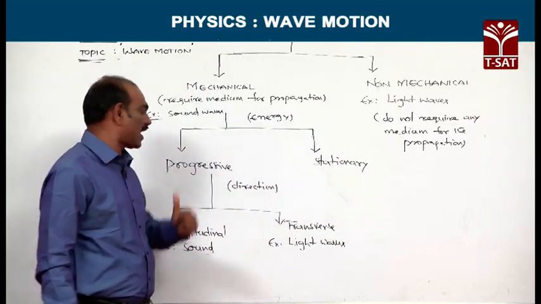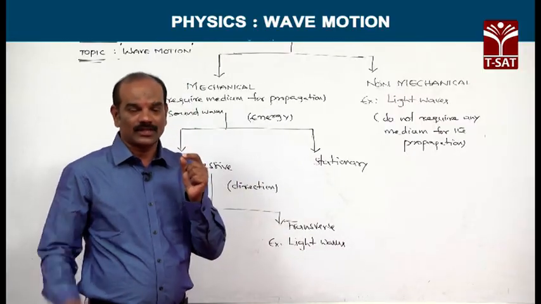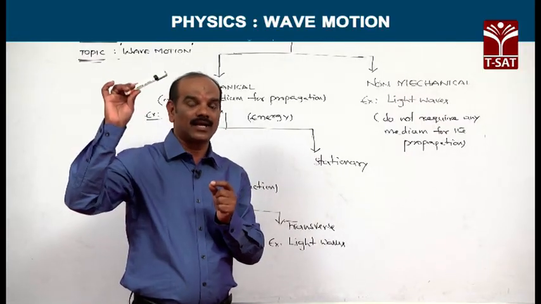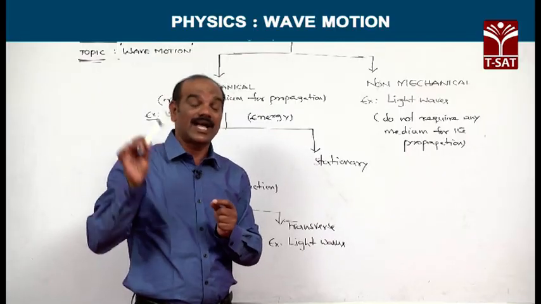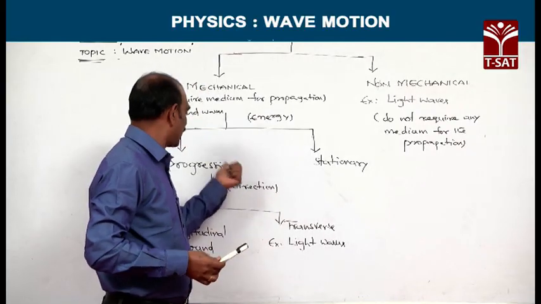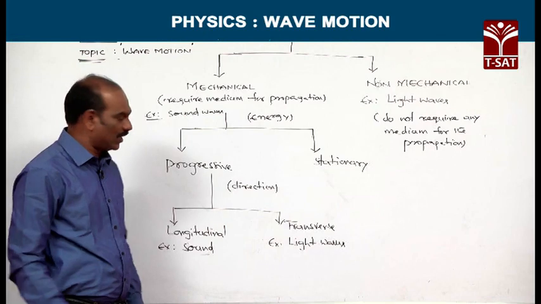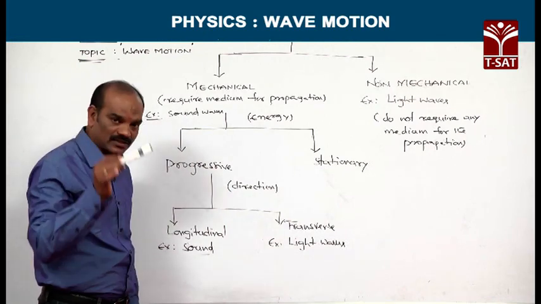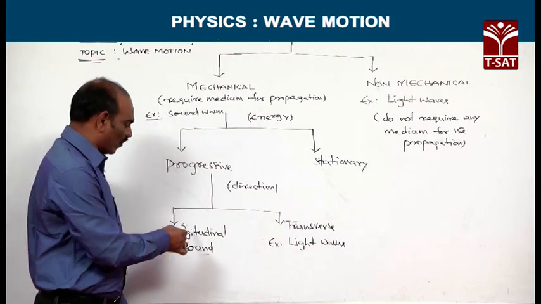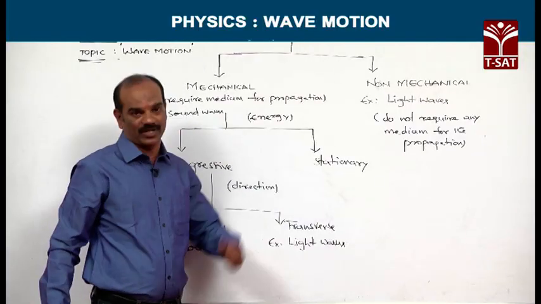Progressive waves are nothing but waves where, when a wave is produced at a point, that wave will propagate further. Reflection never takes place unless an obstruction is encountered by the wave. Such waves are called progressive waves. Depending upon the direction of the wave, these progressive waves are further classified into two categories: longitudinal progressive waves and transverse progressive waves.